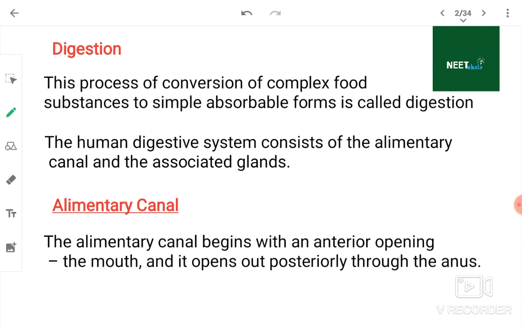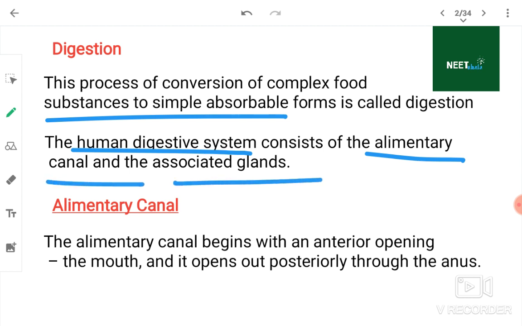Digestion. The process of conversion of complex food substances into simple absorbable forms is called digestion. This definition is very common, we have been learning it since childhood, so I'll not take much time on it. Now the next important point: the human digestive system consists of the alimentary canal and the associated glands.